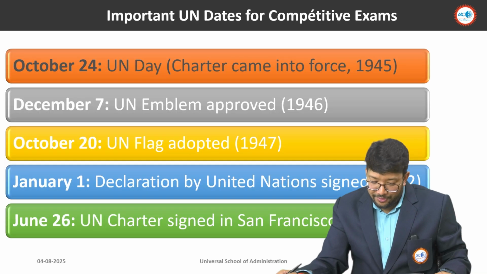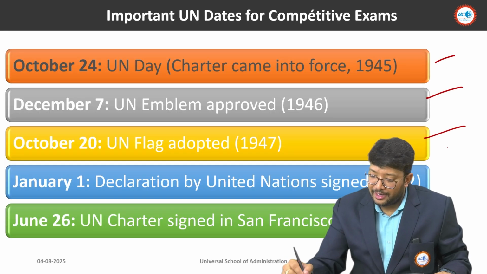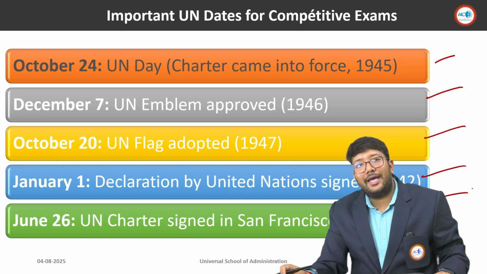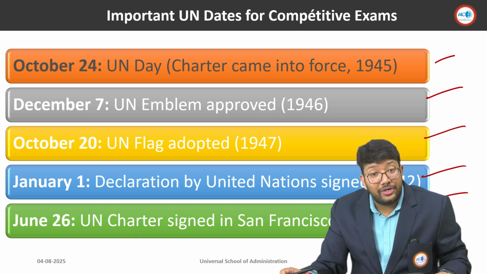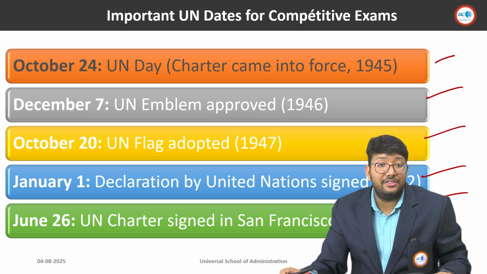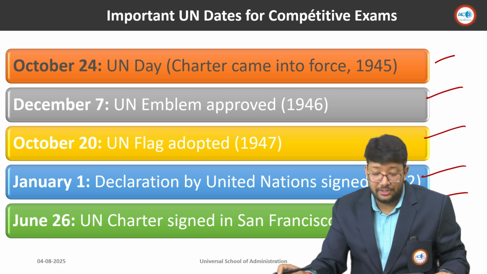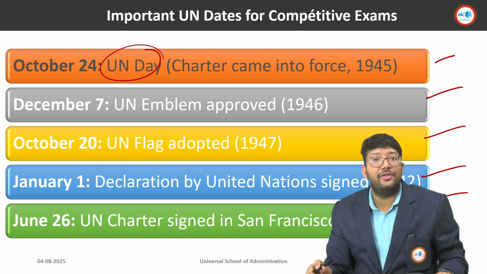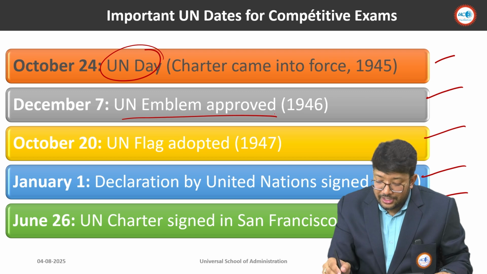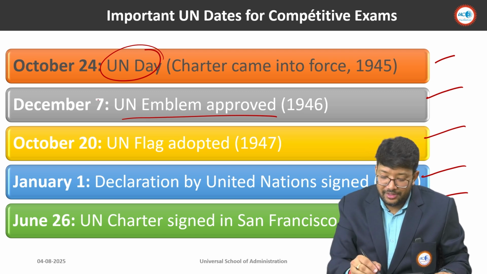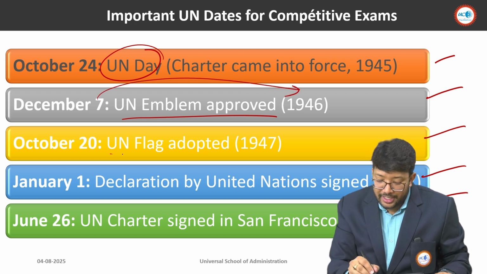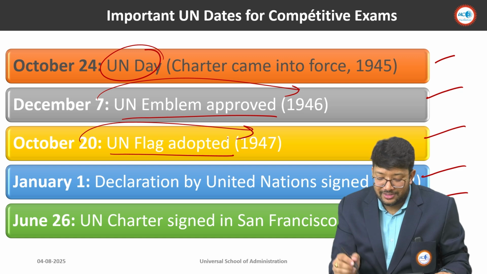Okay. So some facts you have to remember again for SSC examinations, CUET examinations. The United Nations Charter came into force on 24 October 1945. United Nations Day we celebrate on 24 October. The United Nations emblem was approved on 7 December 1946. The United Nations flag was adopted in 1947.